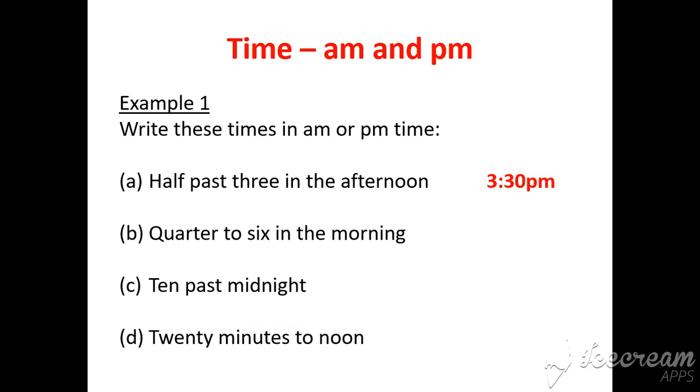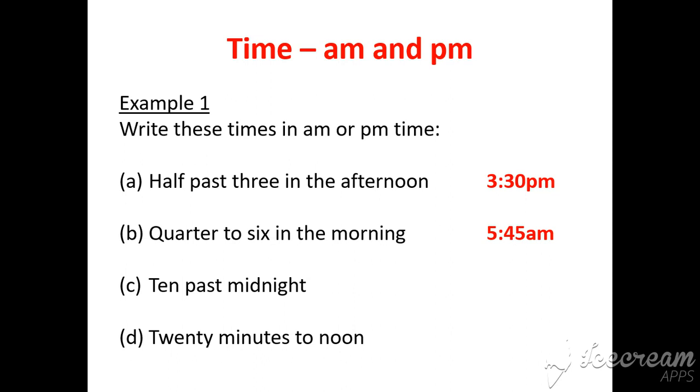Part B, quarter to 6 in the morning. Now it's in the morning, so it must be AM. And when we say quarter, a quarter in time is 15 minutes, so it's 15 minutes until it's 6 o'clock. So it's going to be 5:45 AM, 5:45 in the morning.